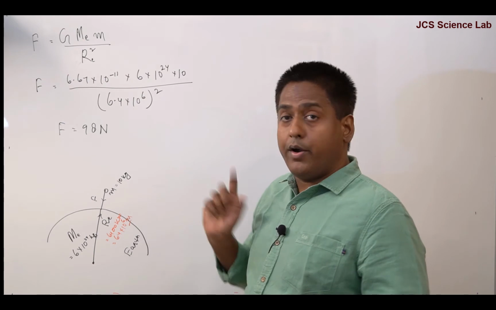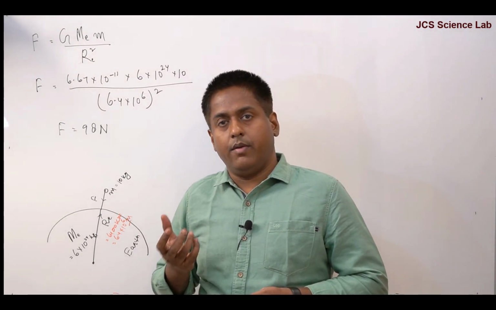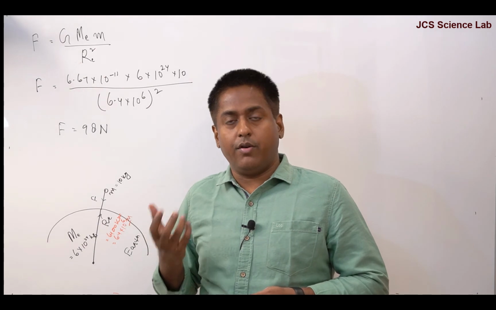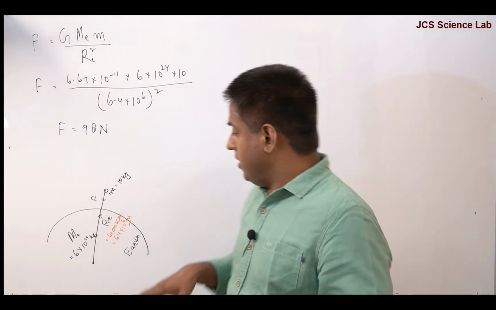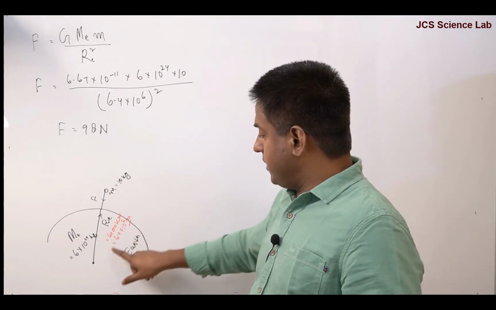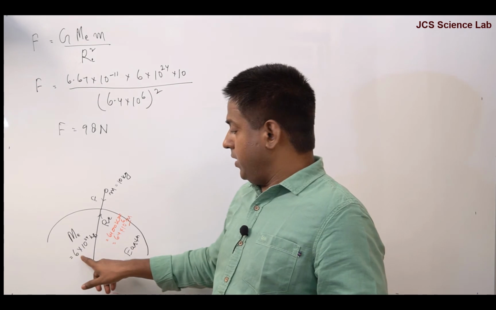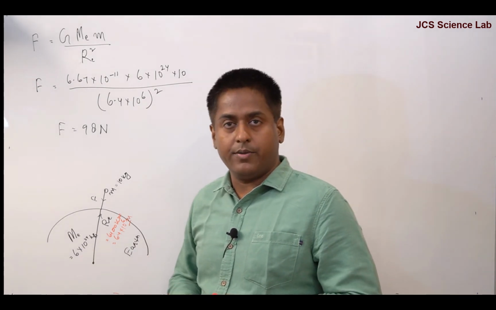Now we'll see, according to Newton's second law of motion, when force is applied on the object of mass m, acceleration is produced. Now let's see the acceleration produced in mass 10 kg and the acceleration produced in the Earth, which has mass 6 into 10 to the power 24 kg.